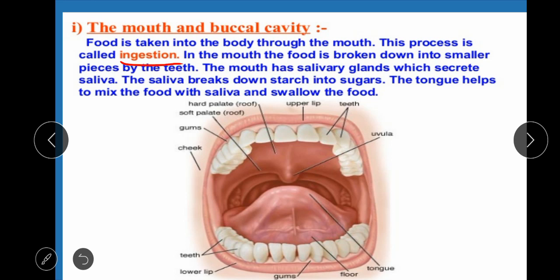The mouth has salivary glands which secrete a liquid known as saliva, and this saliva breaks down starch into sugars. The tongue helps to mix the food with saliva and swallow the food.